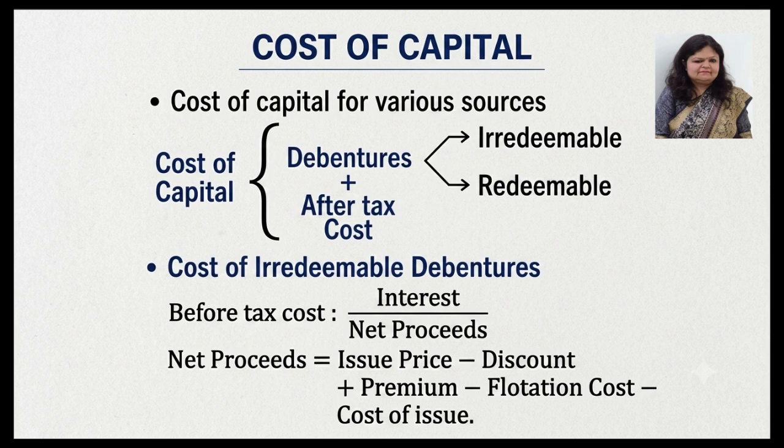That cost of issue is always calculated on the issue price if it is given in percentage. So issue price is generally at par. If it is issued at par, it is issue price. If discount, then minus discount. If premium, add premium. And flotation cost is always calculated on your issue price, that is your par value, if it is given in percentage.